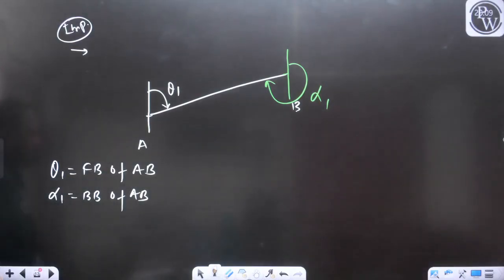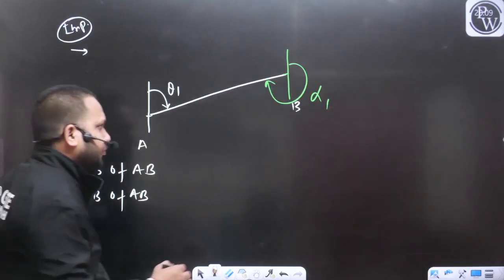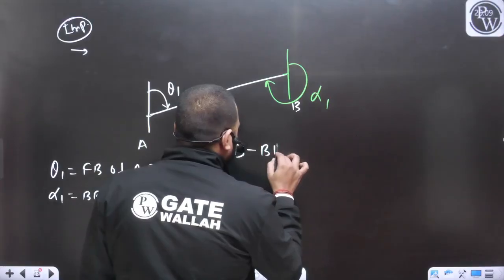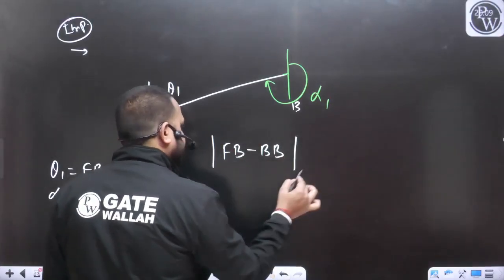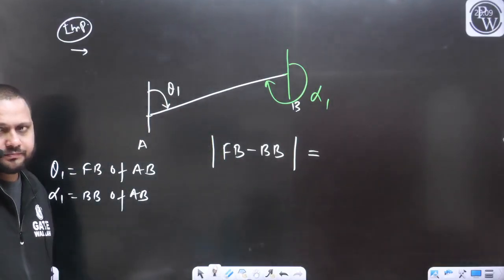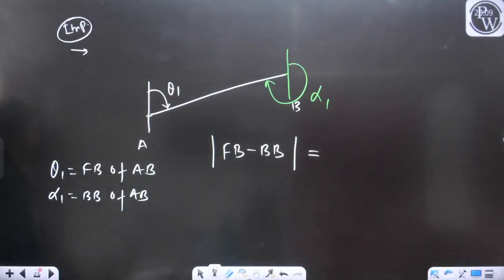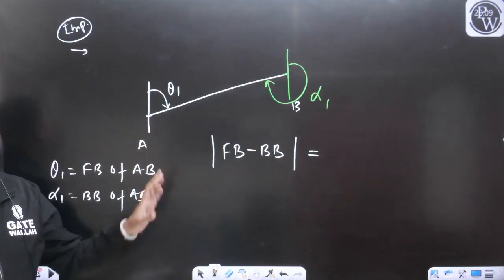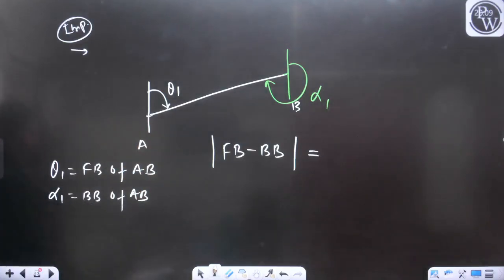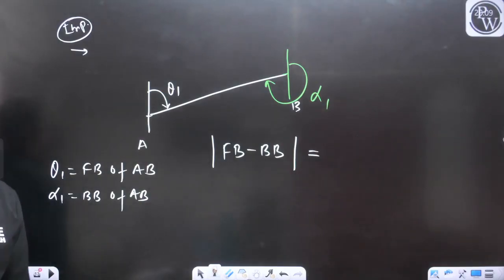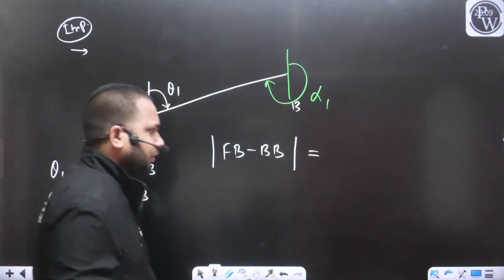So what will be the difference of the fore bearing and back bearing? And I am also considering the mod value. So if I take the difference of the fore bearing and back bearing, considering the mod value, what will it be? Yes, this is going to be 180 degree.